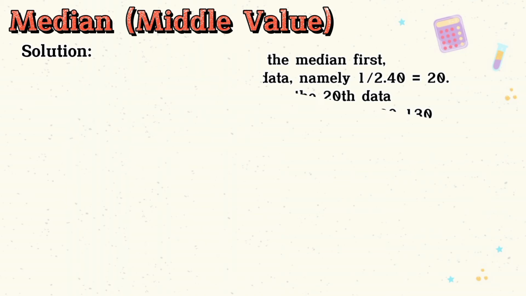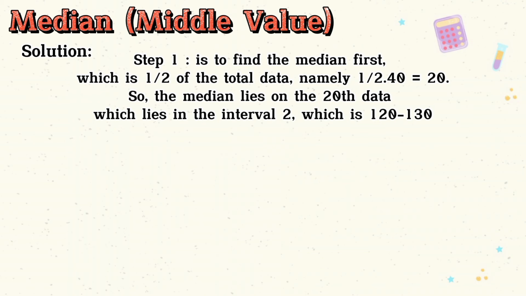Solution: the first step is to find the median first, which is half of the total data, namely half times 40 equals 20. So, the median lies on the 20th data, which lies in the interval 2, which is 120 to 130. F is 18, TB is 120 minus 0.5 equals 119.5. Fk is 12 and C is 10.